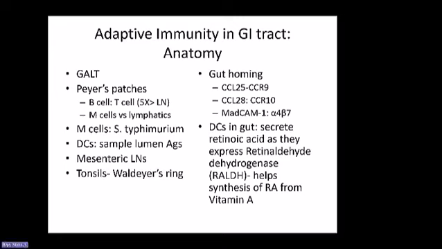How is this gut homing possible? It's because of something called retinoic acid that's secreted by the dendritic cells in the gut. So these dendritic cells in the gut express retinaldehyde dehydrogenase, which helps in the synthesis of retinoic acid from vitamin A. And that retinoic acid is important for expression of gut homing molecules, so that the B cells or T cells that are going to be activated are going to come back to the gut.